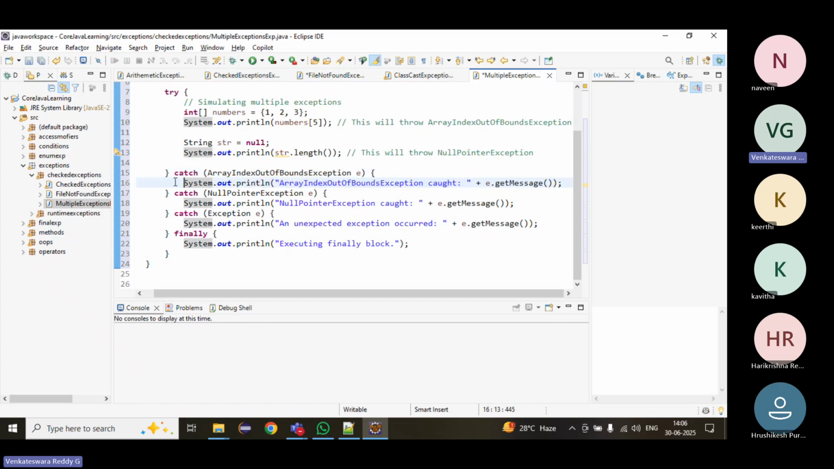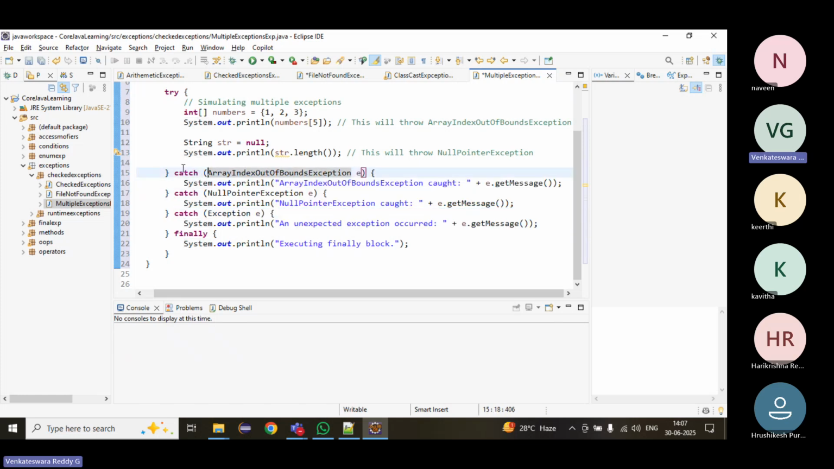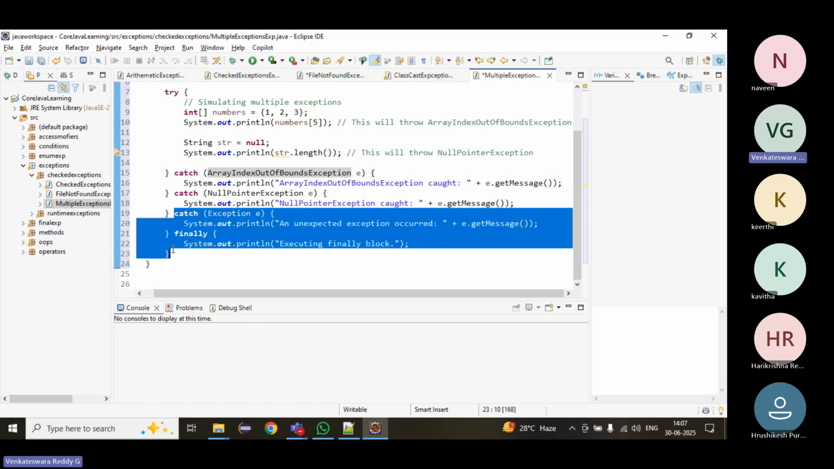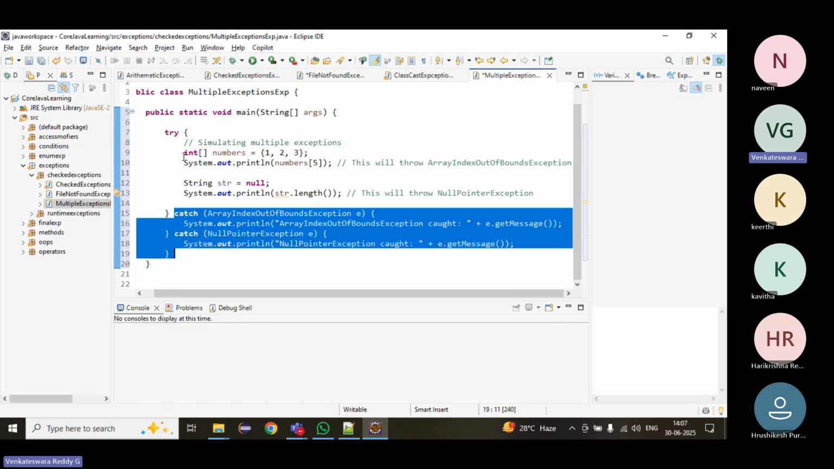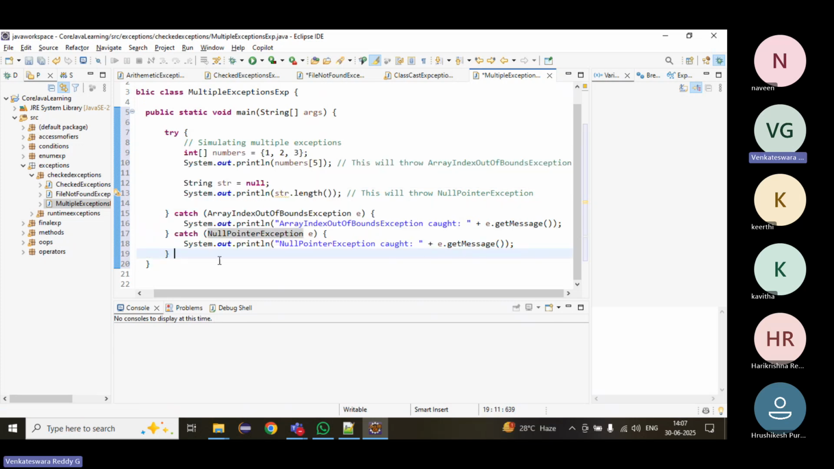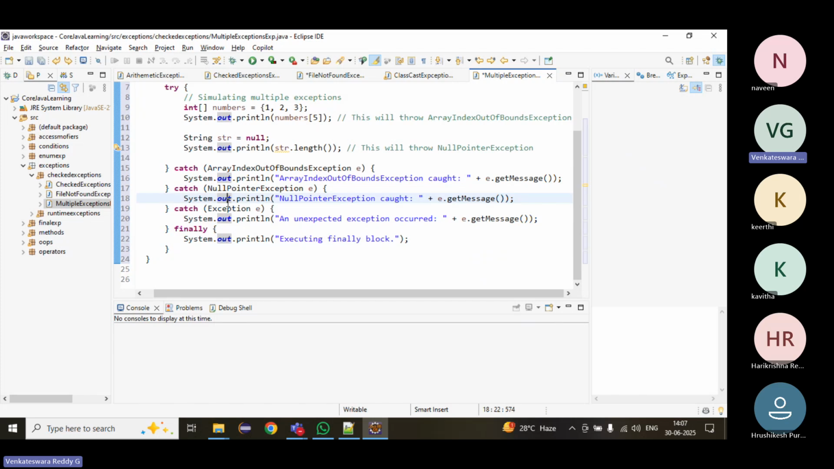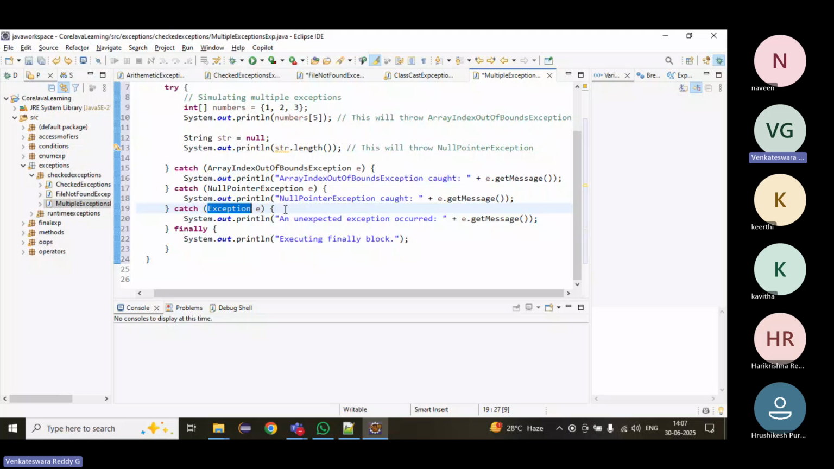Sometimes we will get these scenarios. Also here we have to follow the order child to parent. First we write the child class exception, then the parent. If we don't write the parent class, nothing will happen. But if any exception other than these two occurs, there is no catch block. To handle those, we go with Exception, which is the parent class for all the checked and unchecked exceptions.